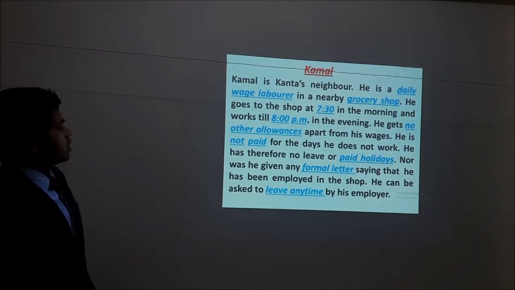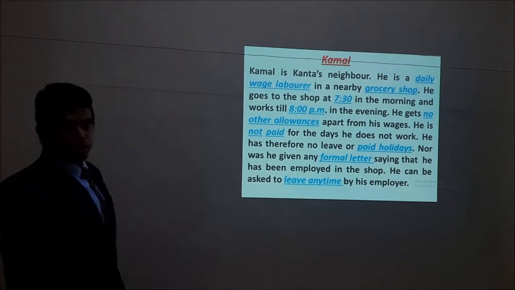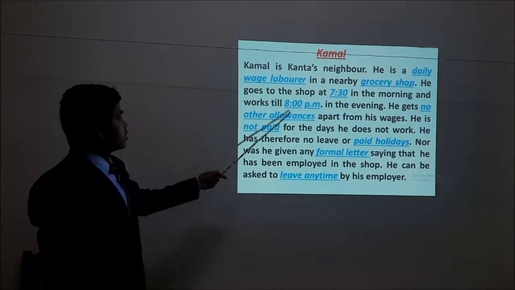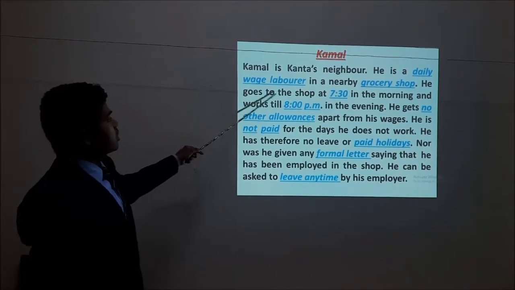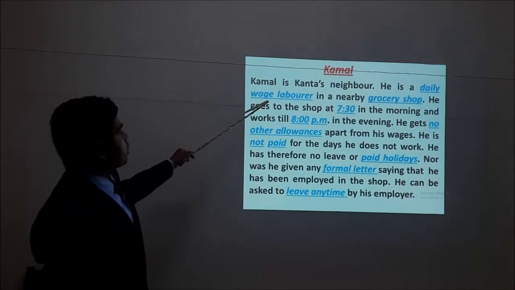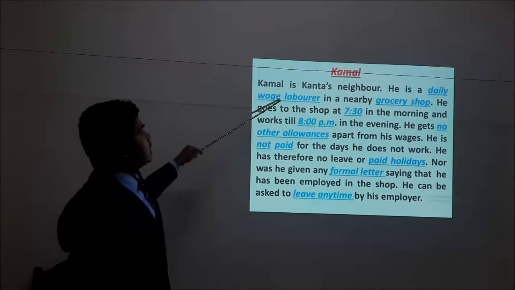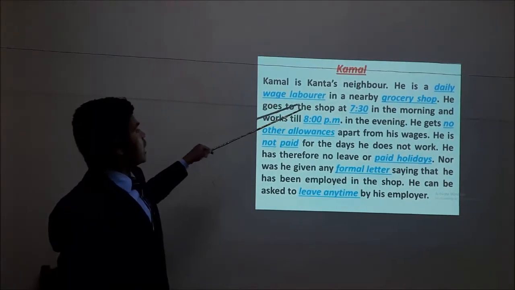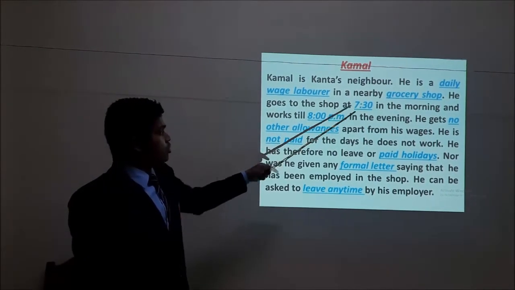And he can be asked to leave any time by his employer. So here again, a catching word. This Kamal, this particular fellow, isn't it? Yes, sir. Where is he employed? In a grocery shop. Okay. And he's a daily wage laborer. And what is his timing of work? 7:30 a.m. to 8 p.m.